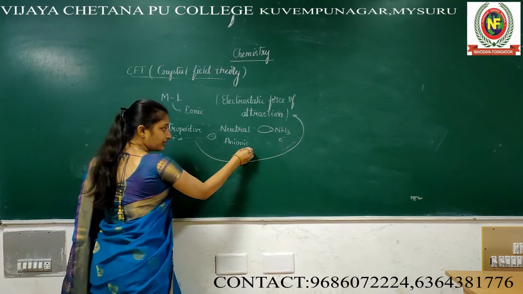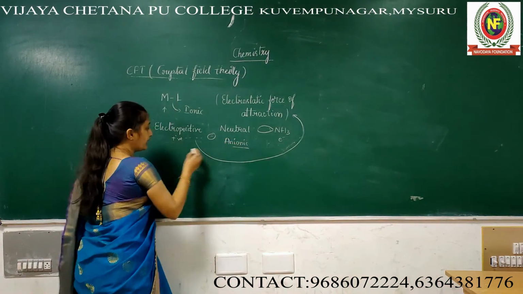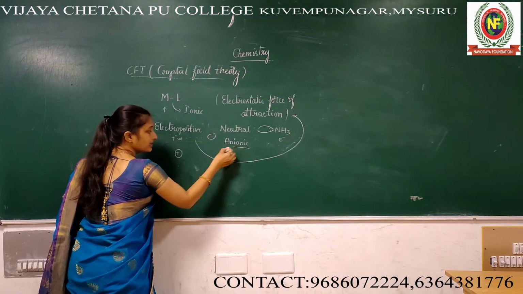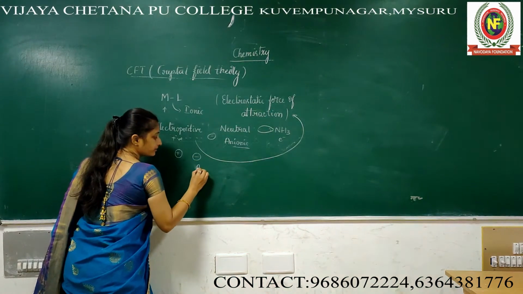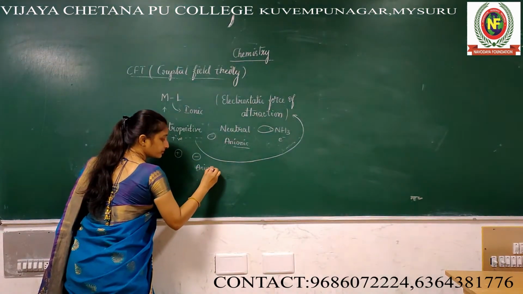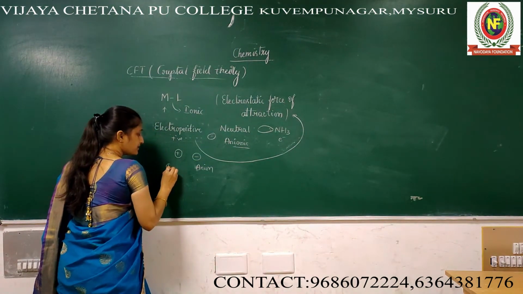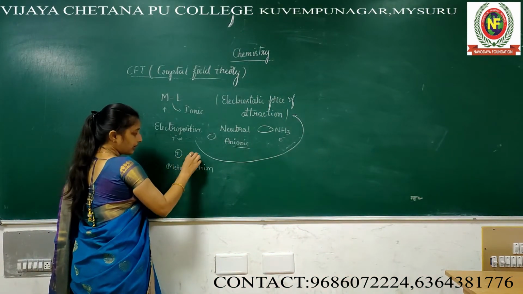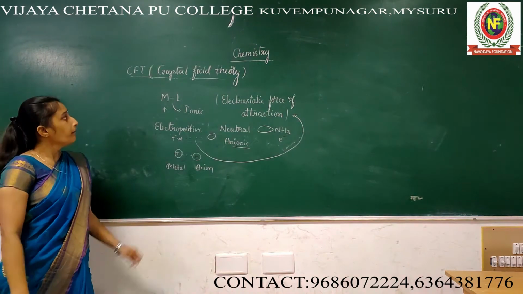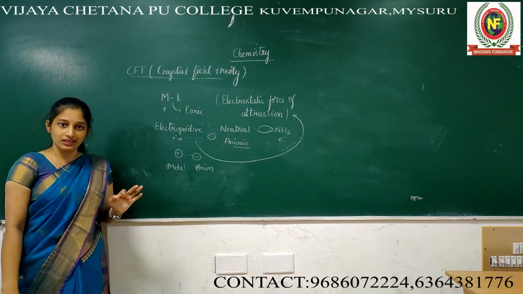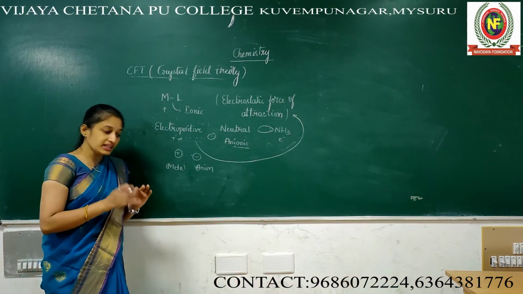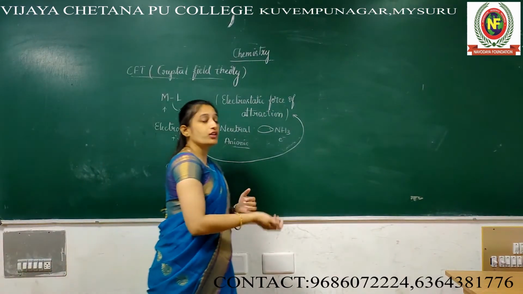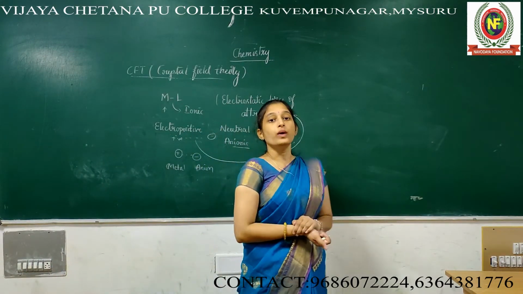The name itself indicates an anion: positive metal and negative anionic ligand, with an electrostatic force of attraction. In this crystal field theory, we are going to deal with the nature of the coordination bond.